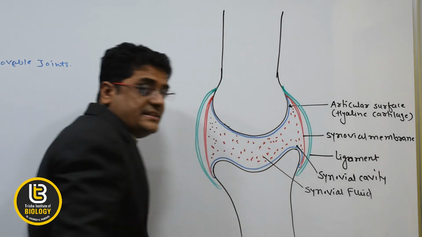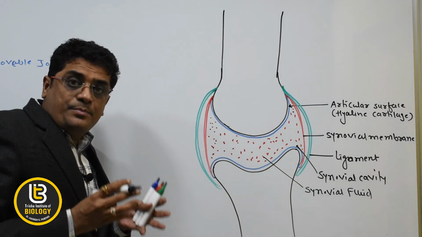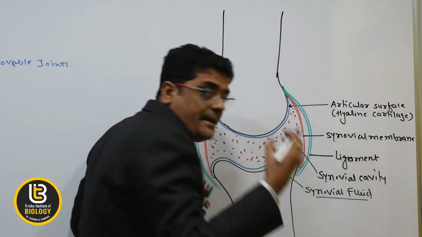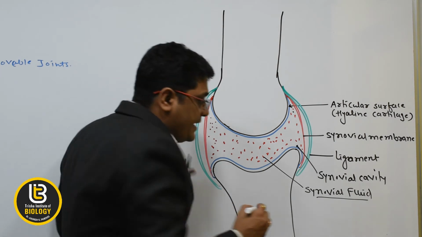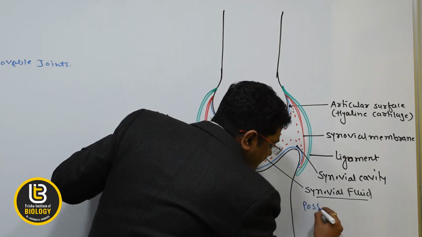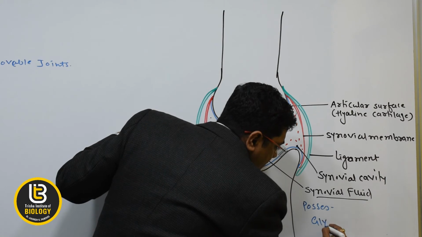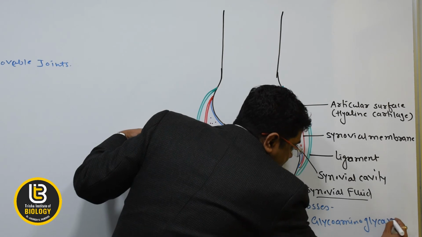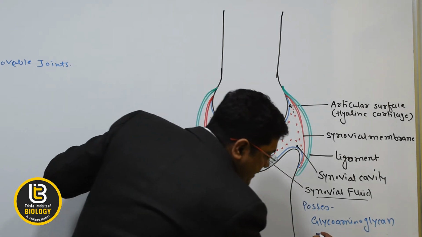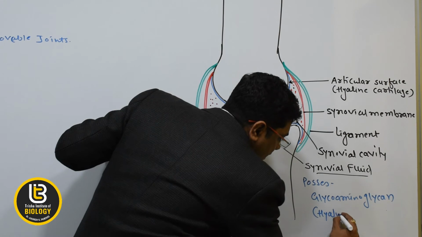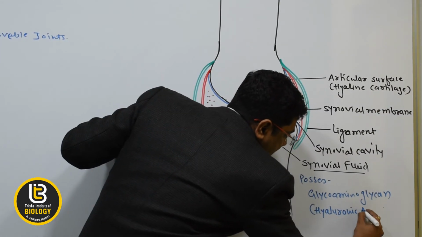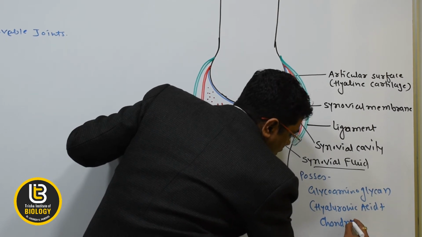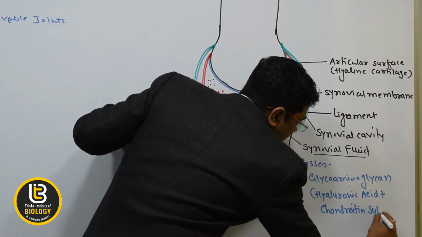This synovial fluid possesses a chemical known as glycosaminoglycan, and this glycosaminoglycan is made up of high hyaluronic acid plus chondroitin sulfate.